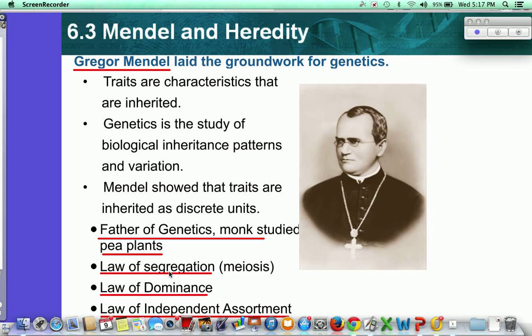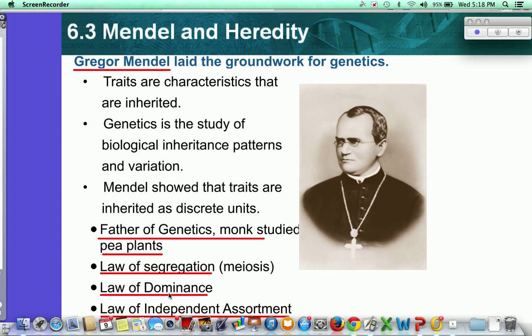It's saying that the alleles that give us our different phenotypes have to separate during the process of meiosis, or you can't have the genes, the alleles that give you tall and short at the same time. You can't have the alleles that give you red hair and blonde hair at the same time. So that's what the segregation is talking about.